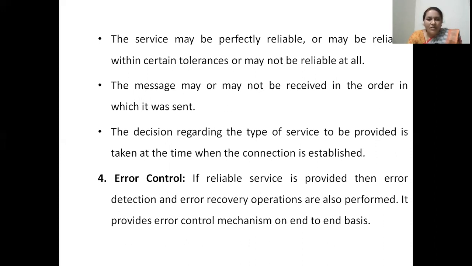Reliable means connection oriented service with good error control and flow control availability. Unreliable means connectionless service without any error control, and also no acknowledgements are given for data transmission. A combination of this is a partially reliable service.